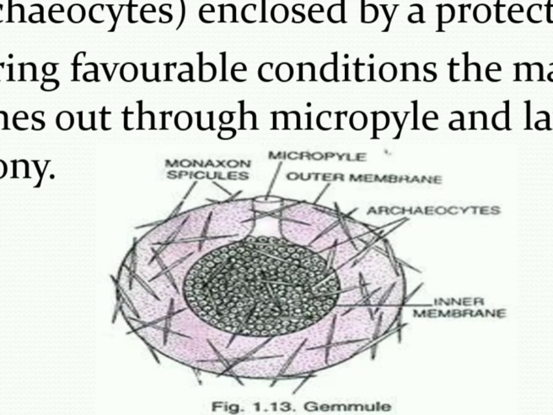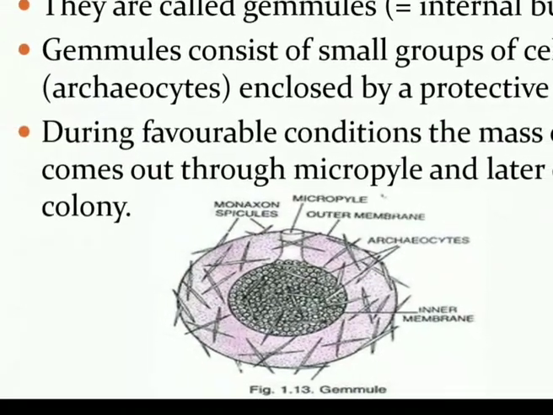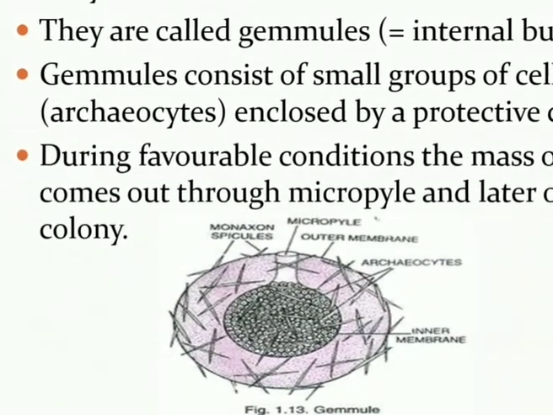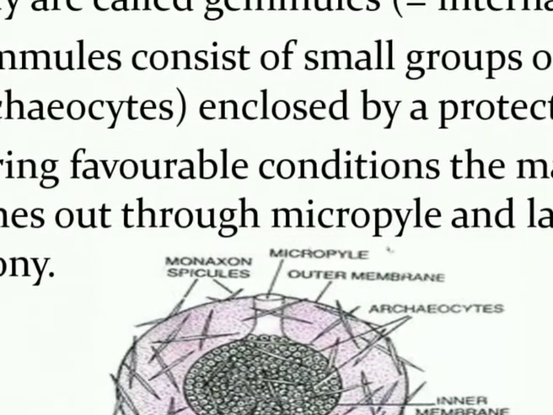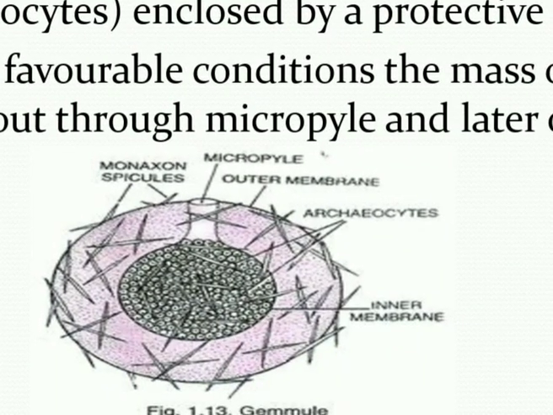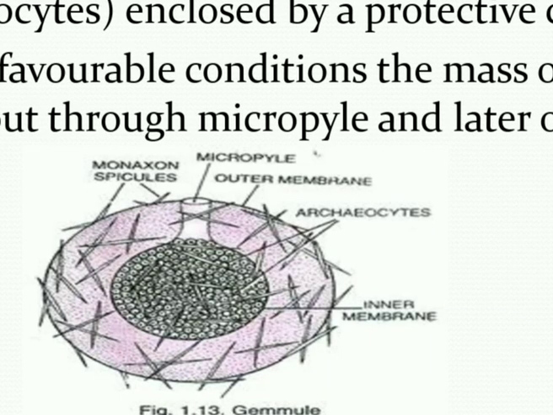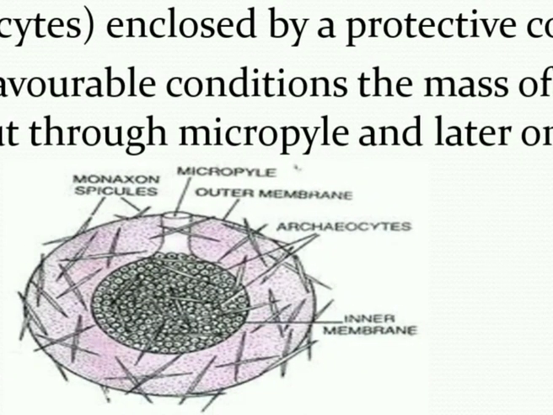Now, whenever the condition becomes favorable, the mass of archeocytes comes out through the micropyle, and each cell develops into a new individual, and later it forms a colony. So these are called gemules. So look at this diagram.